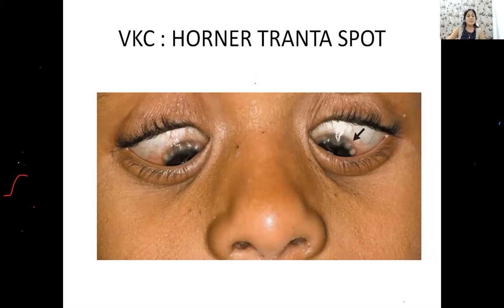Okay, now similar to your Herbert's pits are your Horner-Trantas spots, which will be seen in VKC. But Horner-Trantas spots are actually elevated lesions, है ना, and they are seen in a child. ठीक है, हर्बर्ट पिट किस में मिलेंगे? बूढ़े लोगों में मिलेंगे, हील्ड डिजीज का साइन है. ठीक है, so don't get confused. Location में be the same, but these lesions are very different when you see them.